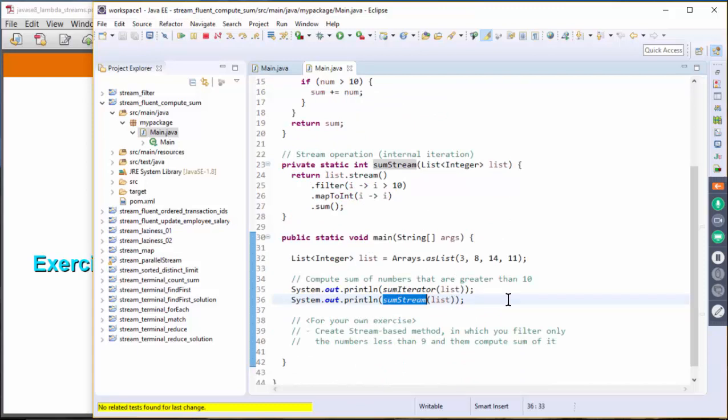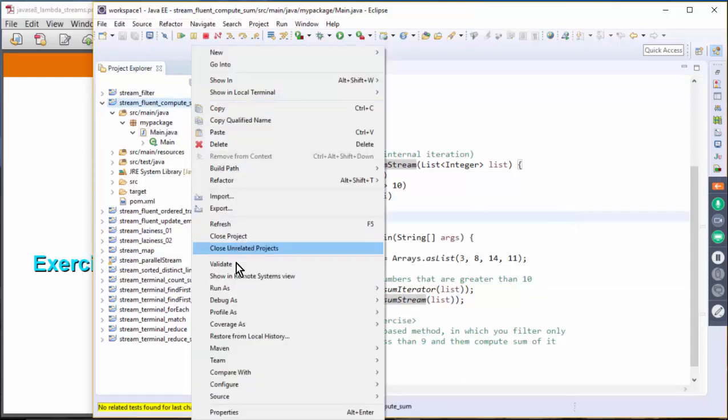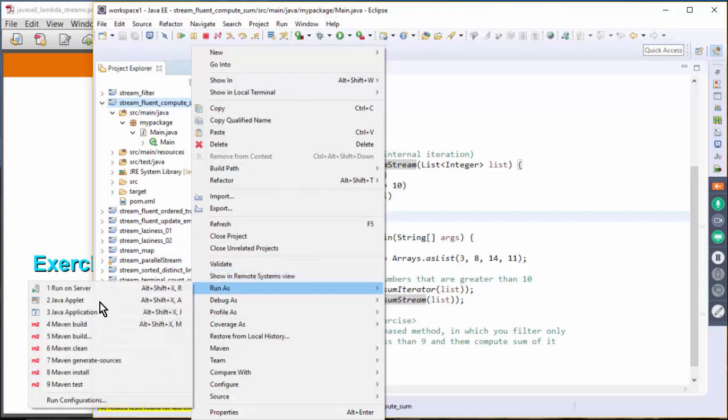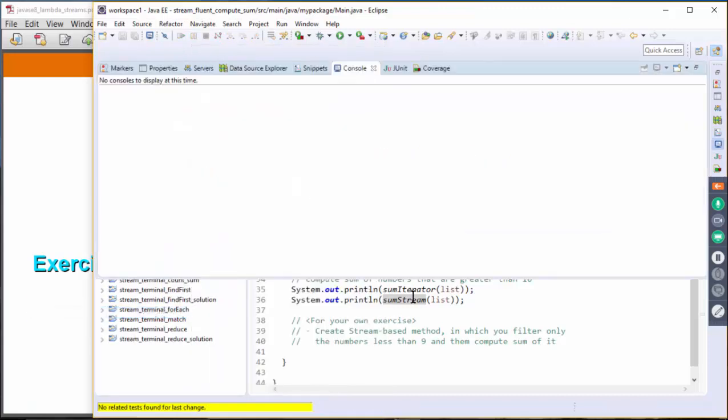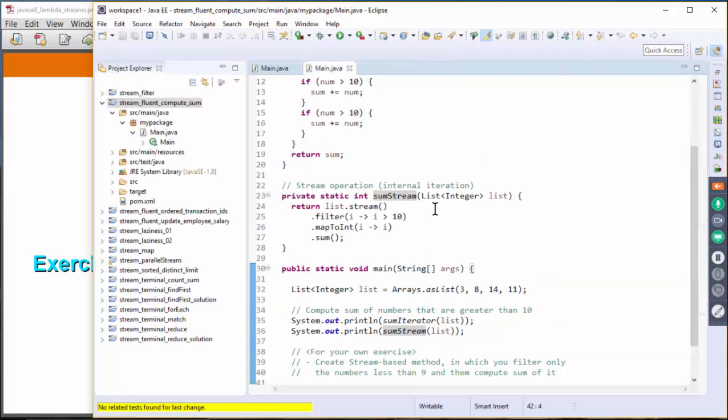Alt Shift X, J. Why doesn't it run? Let me just run it this way. Run as Java application, and the result is 2525, the same. So let's add another number, 6. Let's run it again.